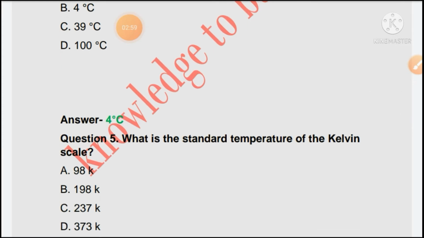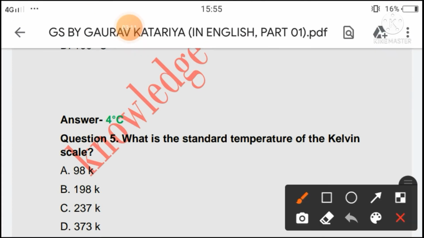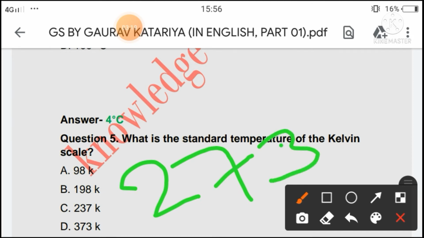Next question is what is the standard temperature of the Kelvin scale? 98 Kelvin, 198 Kelvin, 237 Kelvin or 373 Kelvin. Here there is no correct option for this question because the standard temperature of the Kelvin scale is 273 Kelvin.